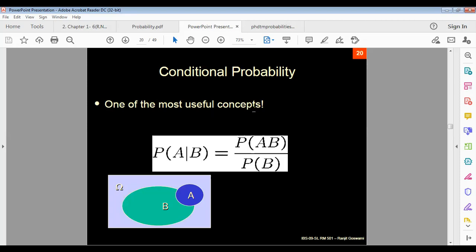Conditional probability is one of the most useful concepts: probability of A when B happened, that means the happening of A depending on the happening of B. If omega is the total probability space, this green ball is B, and this other color is A. So probability of A when B happened can be written as probability of A and B happening at the same time, divided by probability of B. But remember that probability of B must not be an impossible event.